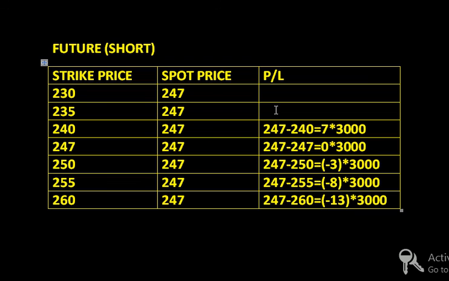Again, if the price goes down to 235 rupees, since I have taken the short in the futures, my profit would be 247 minus 235, that is equal to 12 rupees, into lot size. So I am going to make 36,000 rupees over here. Again for 230 we are taking 247 minus 230 equal to 17 rupees per stock into lot size. So here I am going to make 51,000 rupees out of this transaction.